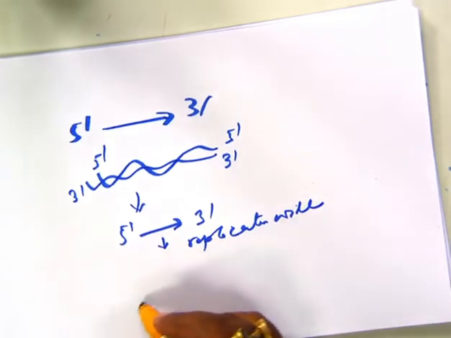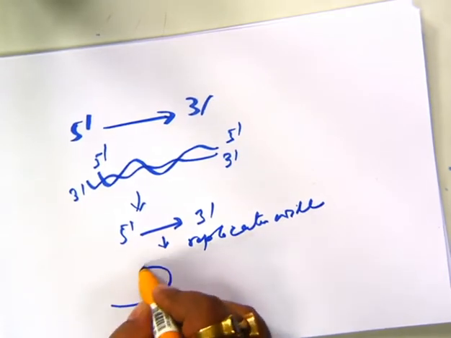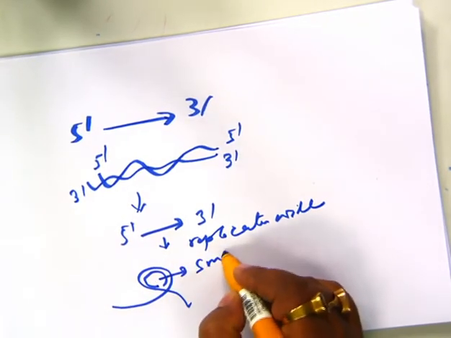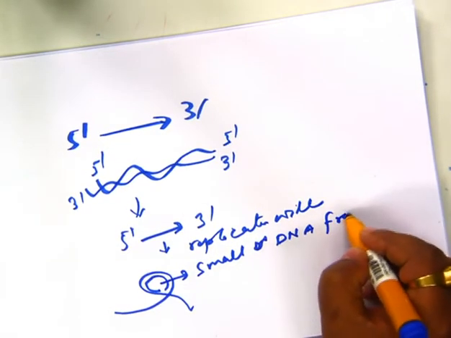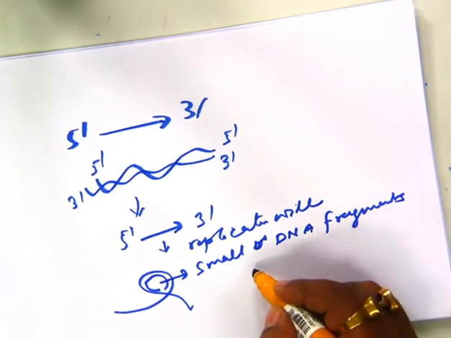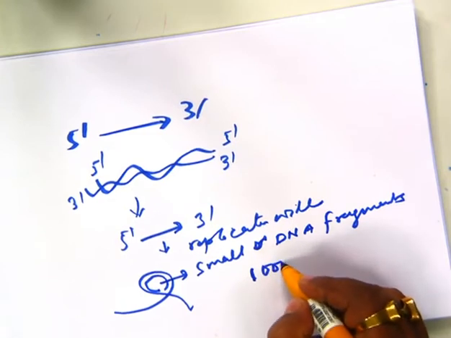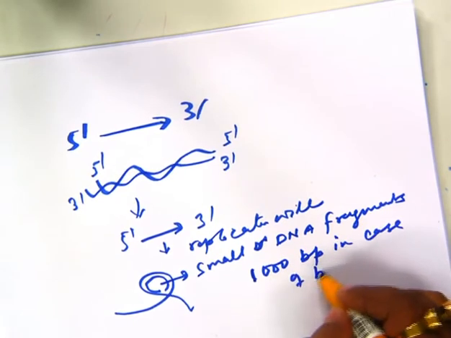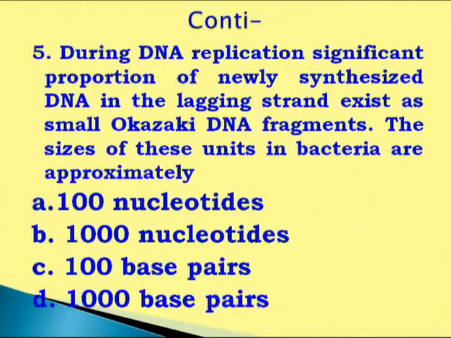So it was Okazaki who suggested that at the other strand, what we call lagging, there will be formation of clamp-like structures. Here, small Okazaki DNA fragments are synthesized at regular intervals, and this was discovered by Okazaki, whose length is approximately 1000 base pairs in the case of bacteria or eukaryotes. So the length of Okazaki DNA fragments will be 1000 nucleotides.